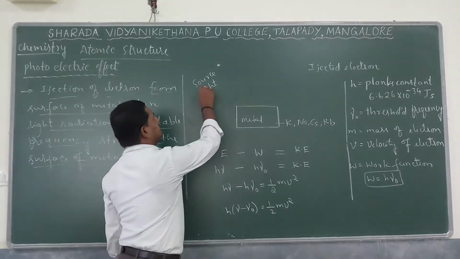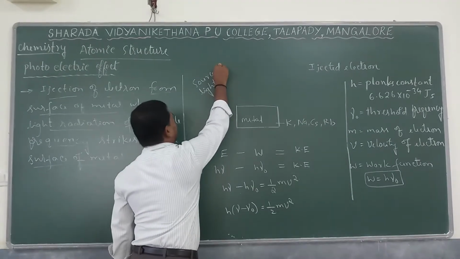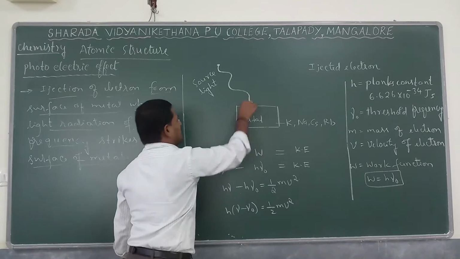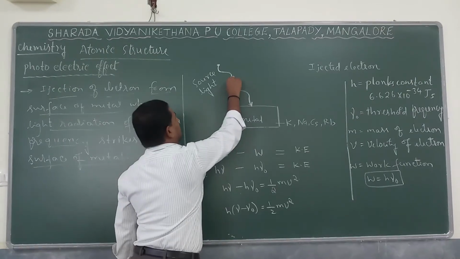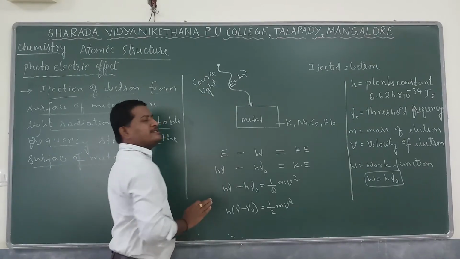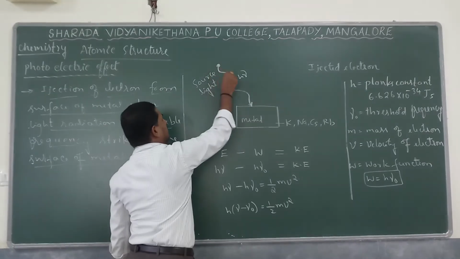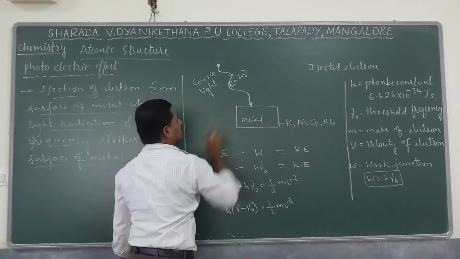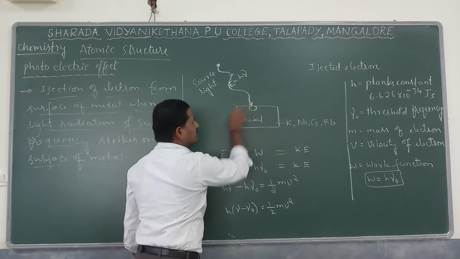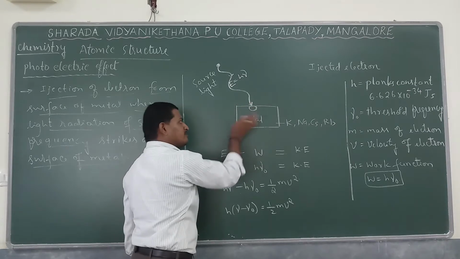Here there is a source of light, ordinary sunlight, having energy E equal to h nu. The energy of all electromagnetic light is considered as E equal to h nu. When that light radiation is made to fall on the surface of the metal, remember, inside the metal solid, atoms are there.